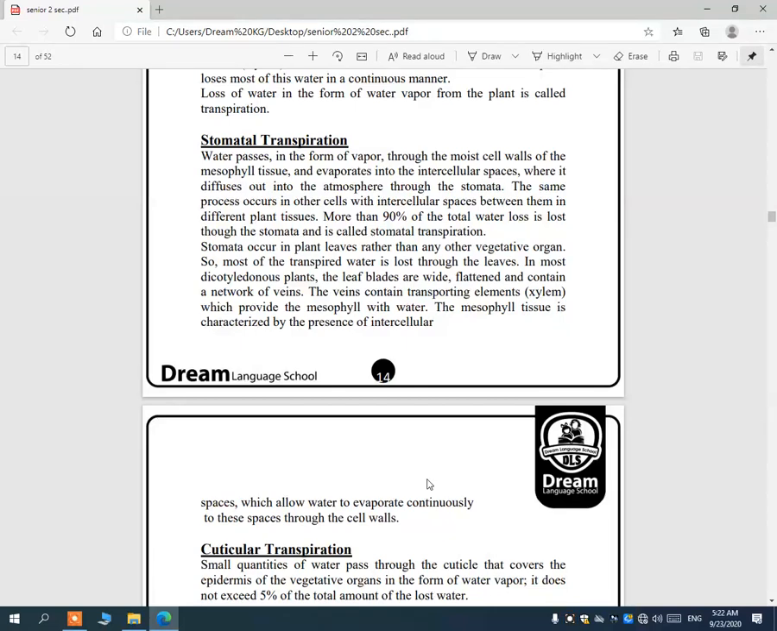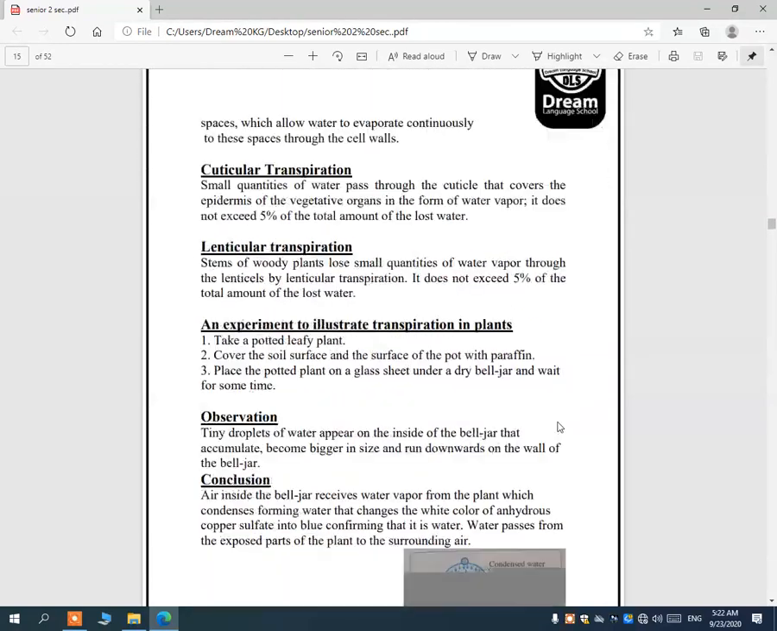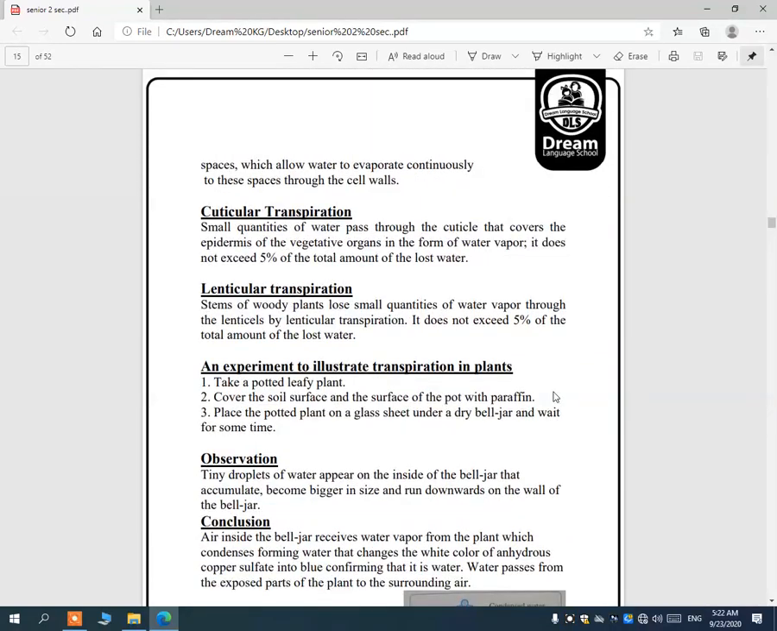As we have studied before, xylem consists of conducting tubes which allow water to pass from down to up, which provides the mesophyll with water. The mesophyll tissue is characterized by the presence of intercellular spaces, which allow water to evaporate continuously into these spaces through the cell wall. We have two other types of transpiration.